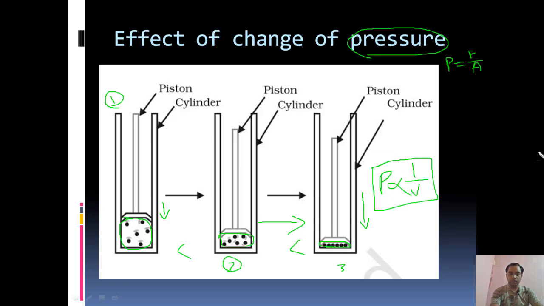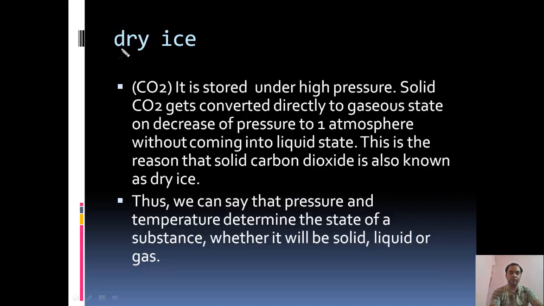Keeping this in mind, let us continue. So, dry ice. Dry ice is a very important short question. Generally it is asked in your examination. Dry ice is nothing but solid carbon dioxide. CO2, that is carbon dioxide, is stored under high pressure. When carbon dioxide is stored under high pressure, solid CO2 gets converted directly into the gaseous state on decrease of pressure to 1 atmosphere, without coming into the liquid state.